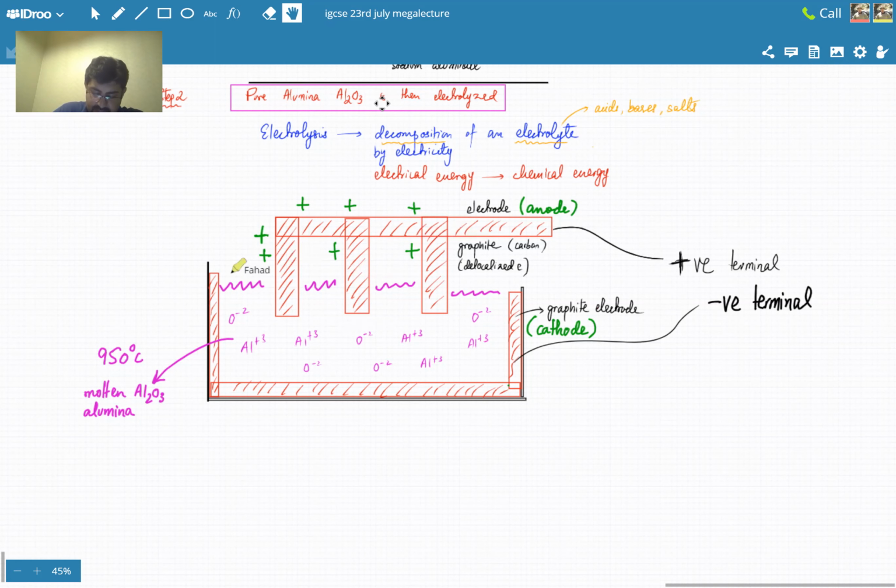So if it's positive, it's going to start attracting all the negative ions. The oxygen ion is getting attracted to this comb-like structure. All the oxygen ions, I said the ions are separating. Now all the negative ions are getting attracted to the positive terminal, and all the positive ions are going to be repelled. We'll come to those later. But eventually, slowly there would be lots of oxygen ions around these terminals, because they're going to get attracted by the positive terminal of the battery.